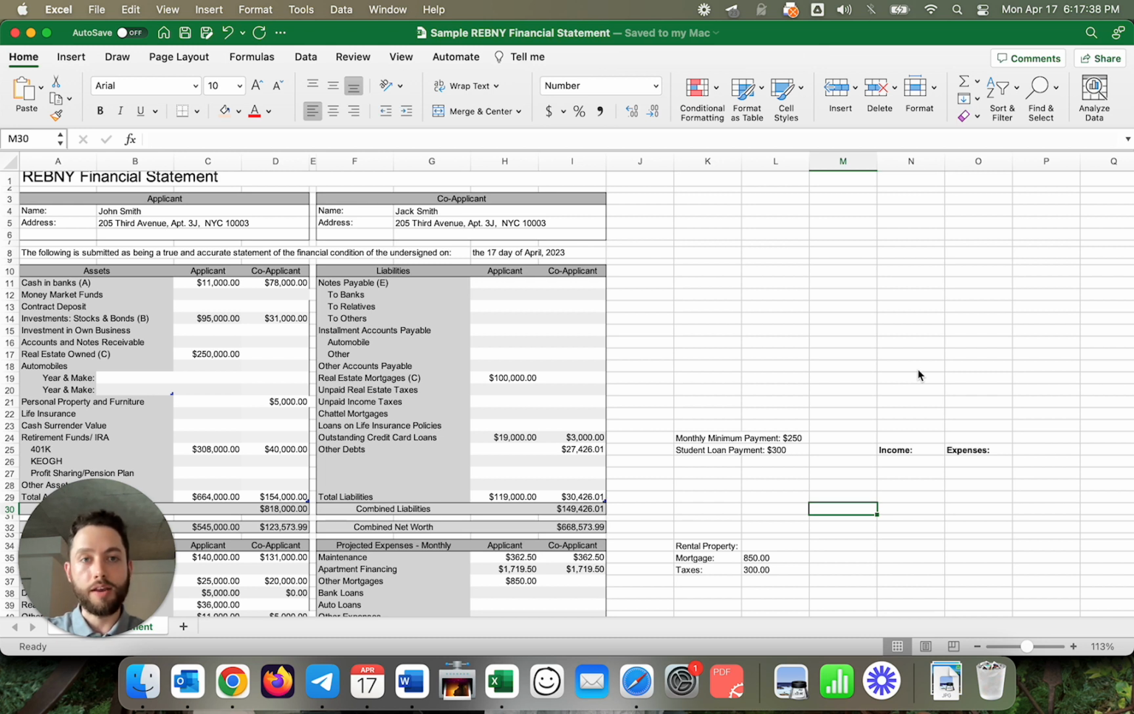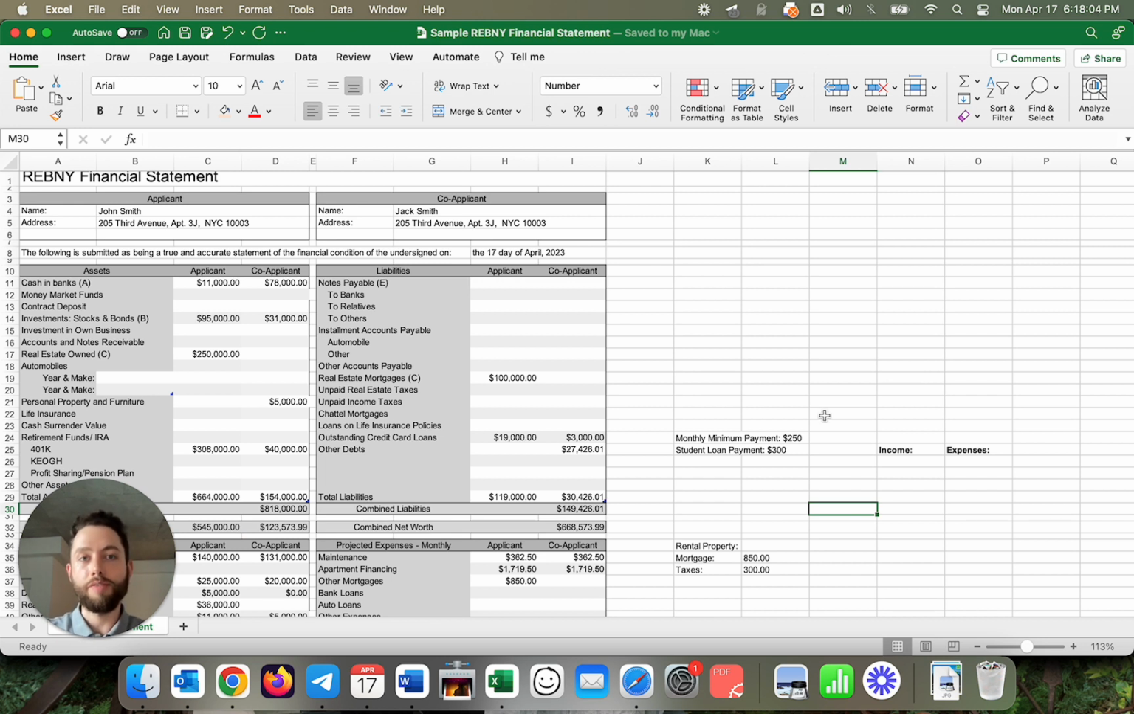So what we're looking at here is the REBNY financial statement. If you're not already familiar with this, it's basically one of the core requirements of an offer for a co-op in New York City. REBNY is a fancy acronym for Real Estate Board of New York. They don't really have claim to this form. It's a basic financial statement, but people call it a REBNY financial statement because REBNY is the predominant broker trade group here in New York City.